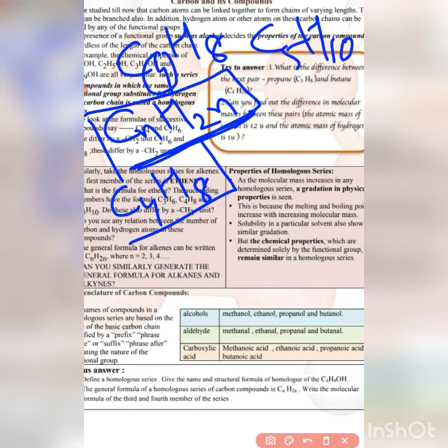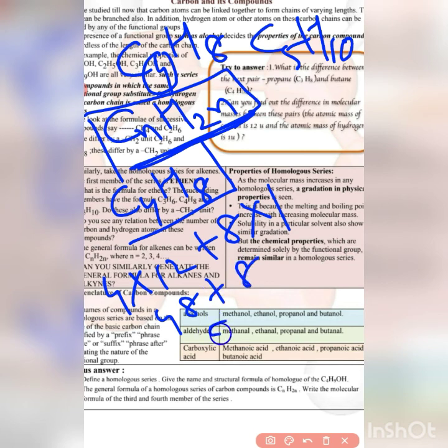Now if we want to calculate the mass, 4 into 12 plus 8 into 1 gives 48 plus 8, that is 56. In the other case, 12 into 5 gives 60, plus 10 into 1 gives 10, that means 70.